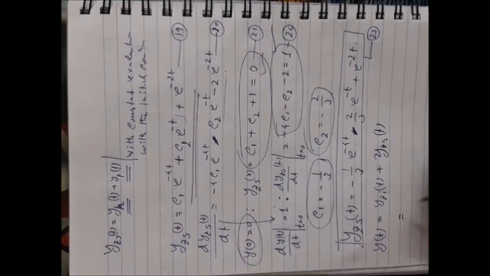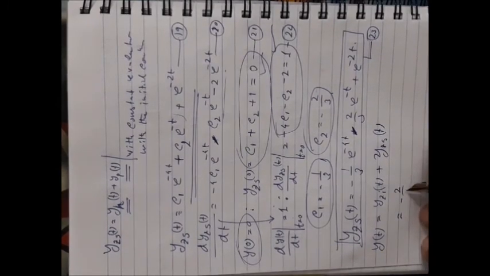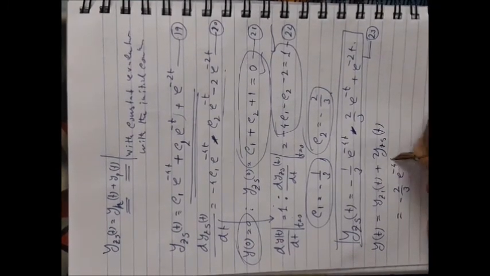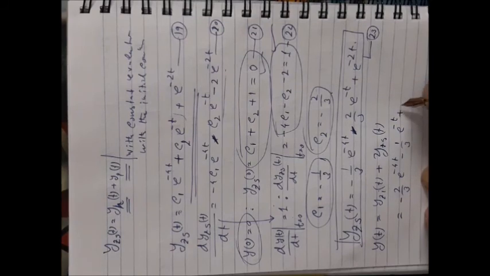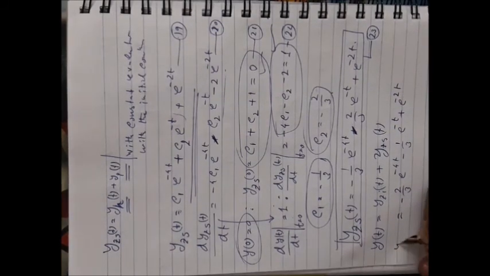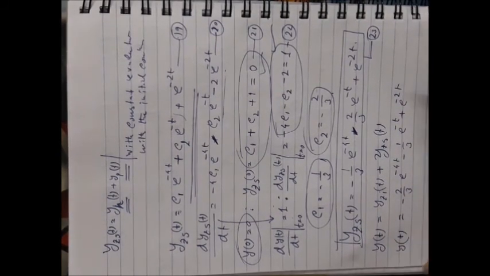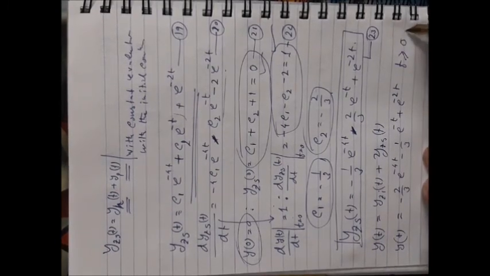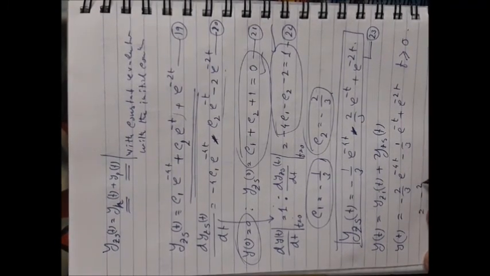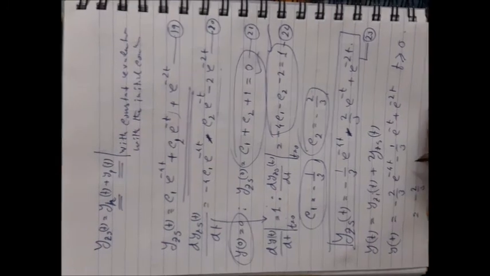If you add them, you will obtain, just verify, you will have this one. It is for t greater than or equal to 0, and you can just write the whole thing.